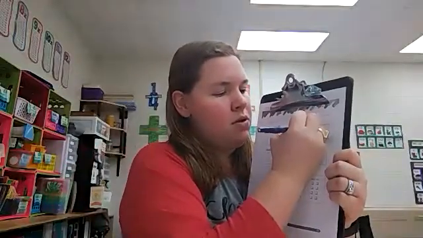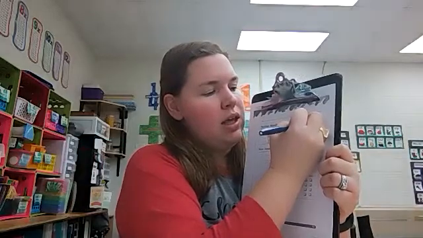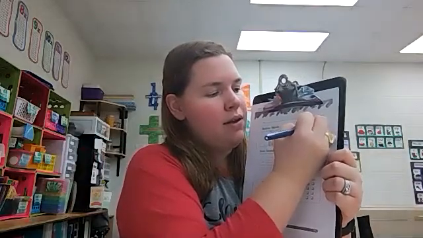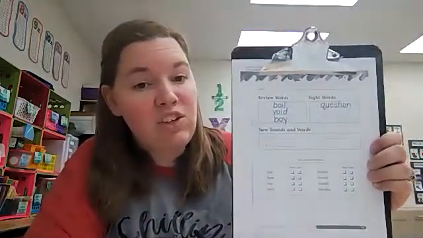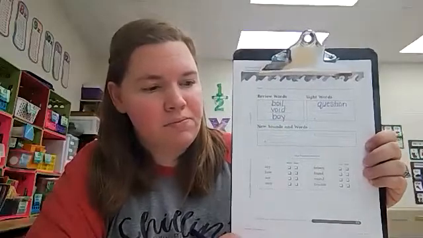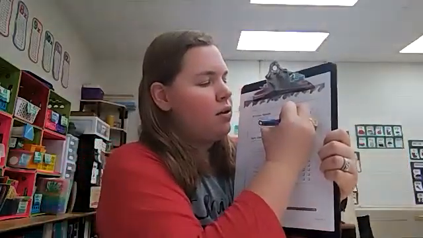Question. Q-U-E-S-T-I-O-N. Question. And then number 5, we're going to spell the word young. Young.